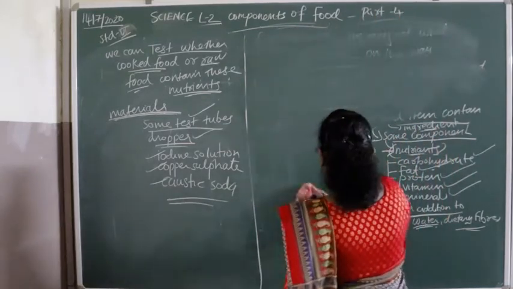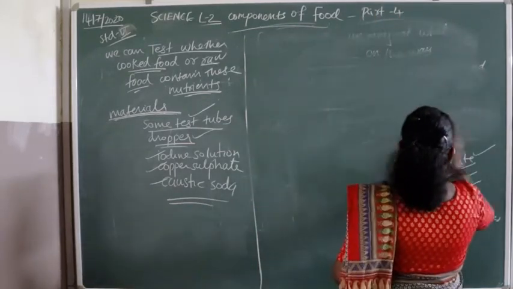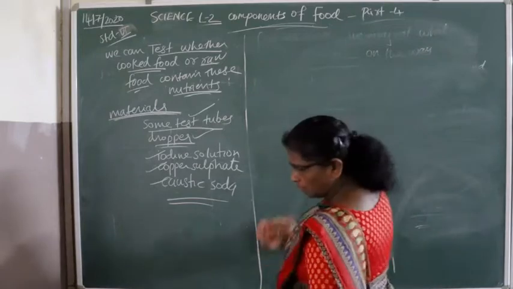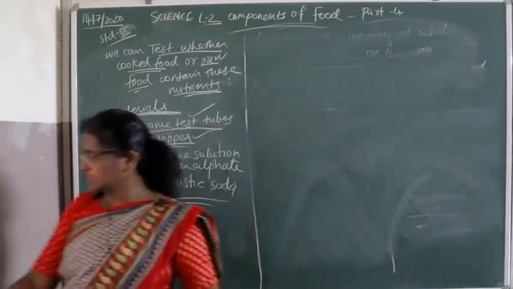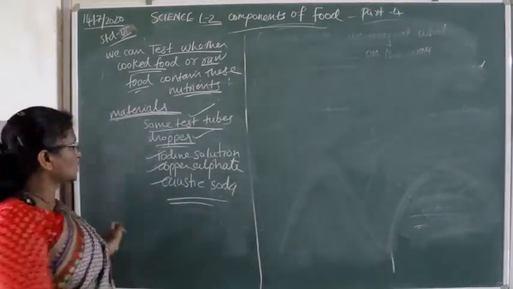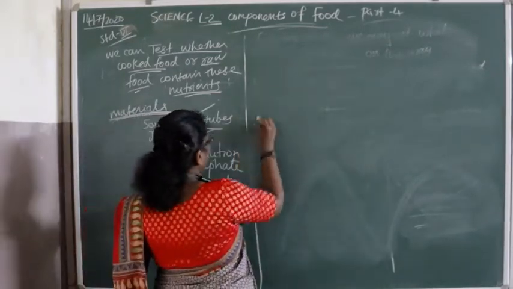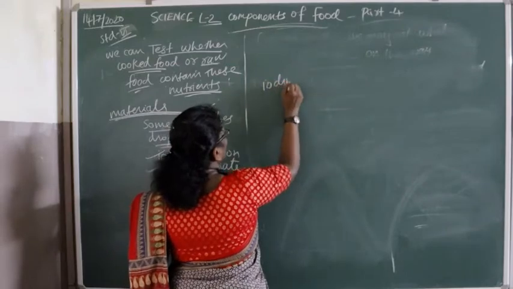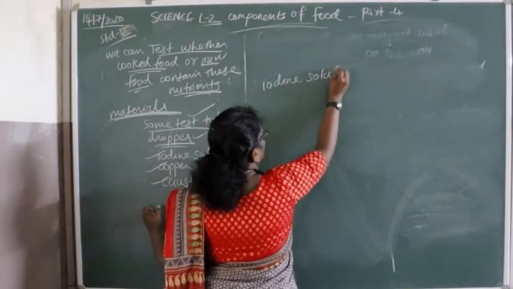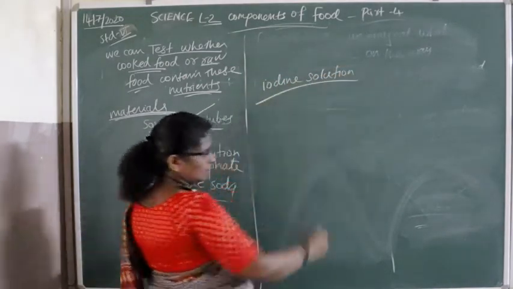Now we can see how to prepare all these solutions. How can we prepare iodine solution?